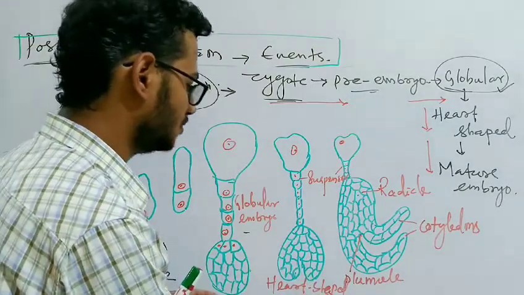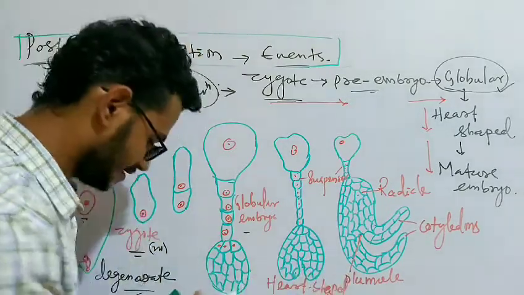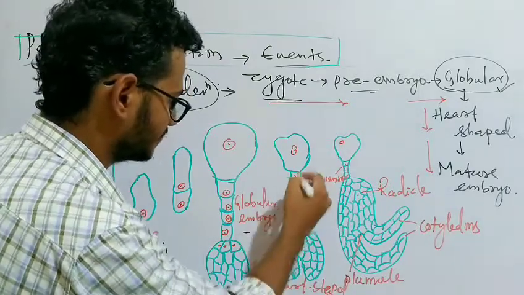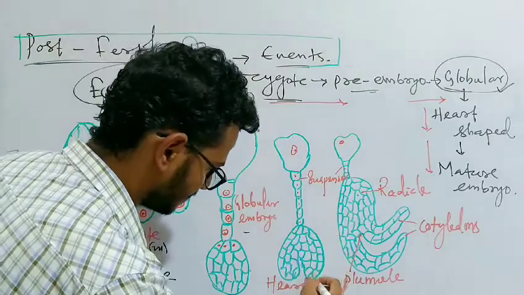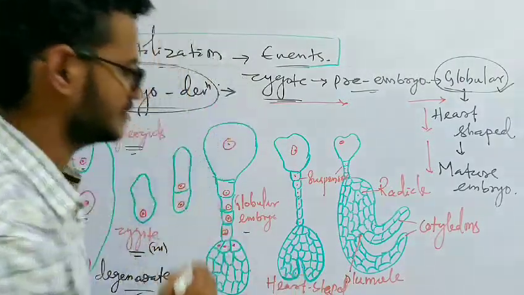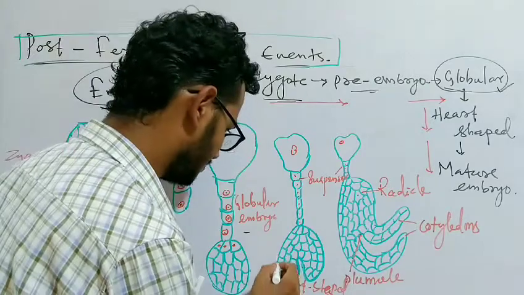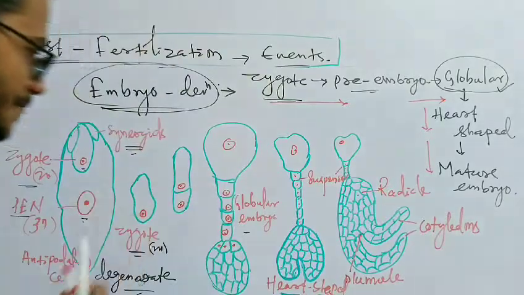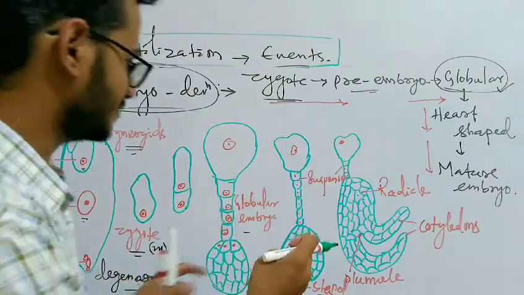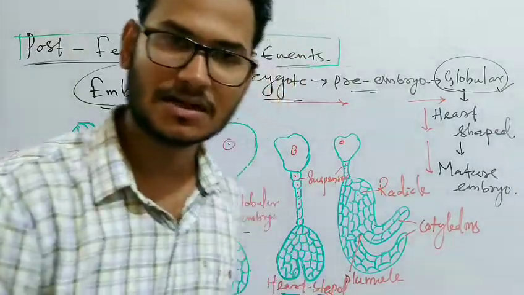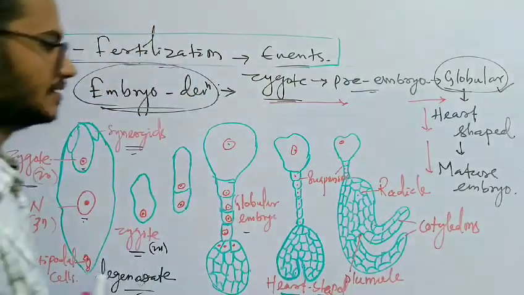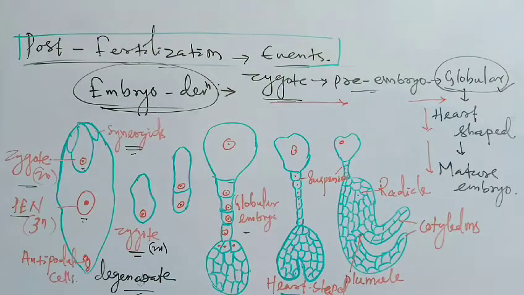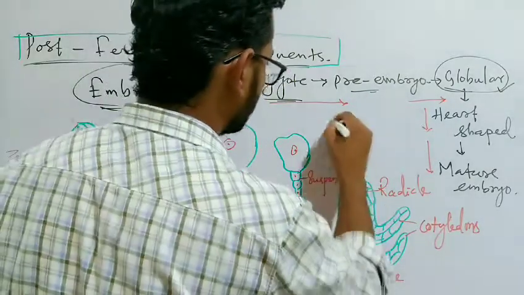Then it develops into a heart-shaped structure. Here you can see easily, this is the suspensor, the line of cells, and this structure forms the shape of a heart. So it is called the heart-shaped embryo. After the formation of the heart-shaped embryo, it again undergoes some modifications that finally give a mature embryo. This is the structure of the mature embryo.